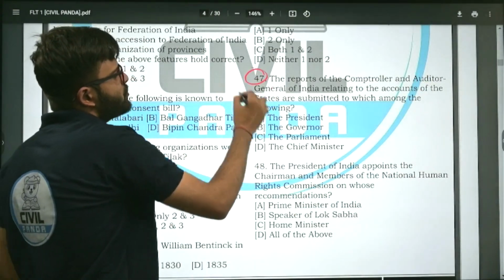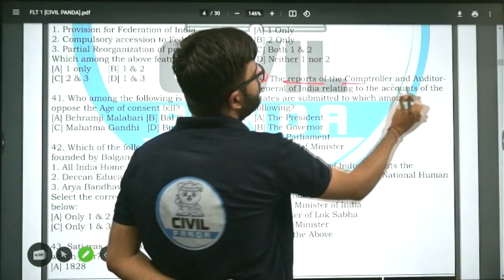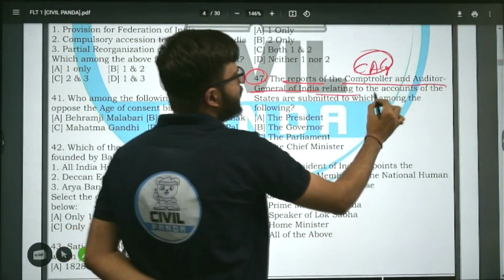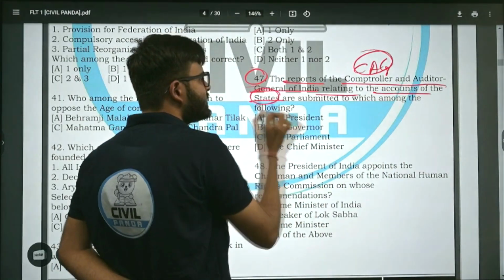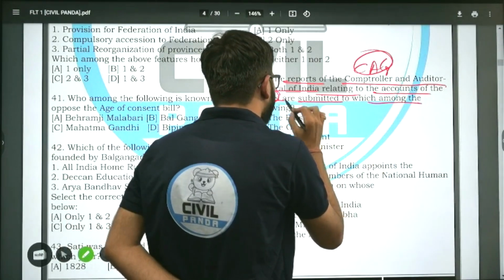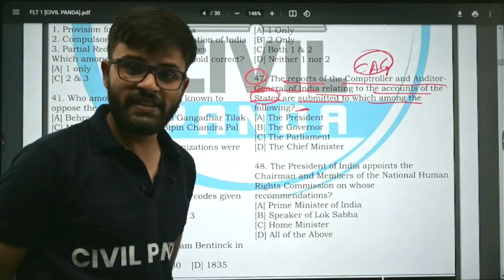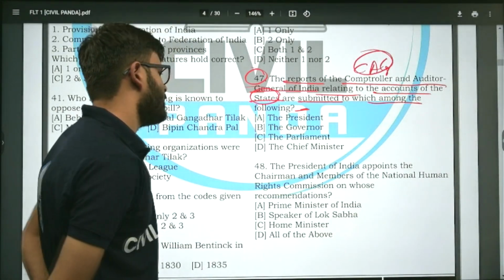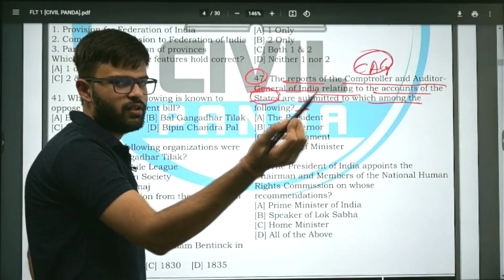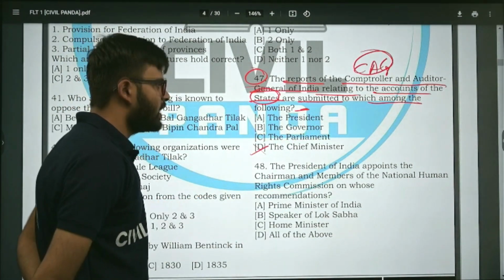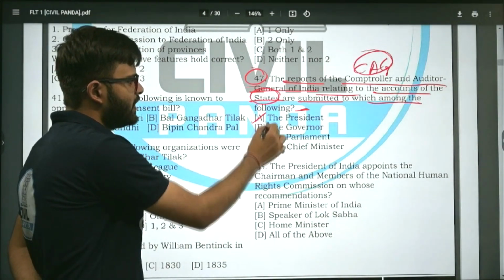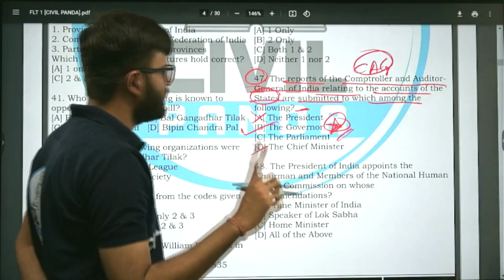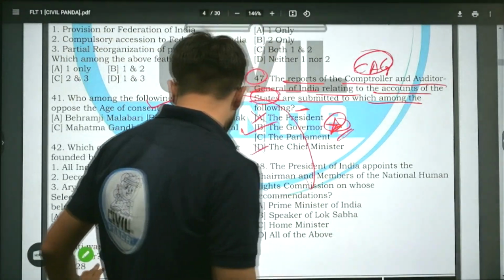Now, moving on to the next question, 47. The reports of the Comptroller and Auditor General of India, the CAG, the guardian of public purse, relating to the accounts of the states are submitted to which among the following? The President, the Governor, the Parliament, or the Chief Minister. Of course, option D is not the correct option. The Parliament, the Governor, and the President. Let us remove President. Answer is Governor. ठीक है, states की जो भी report होती है, that is given to Governor. All right, moving on to the next question.